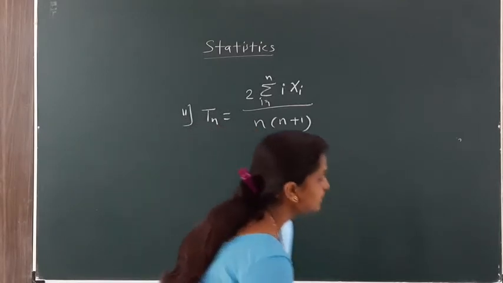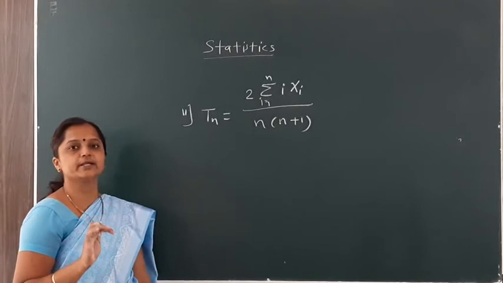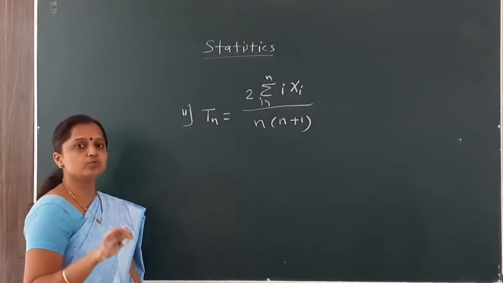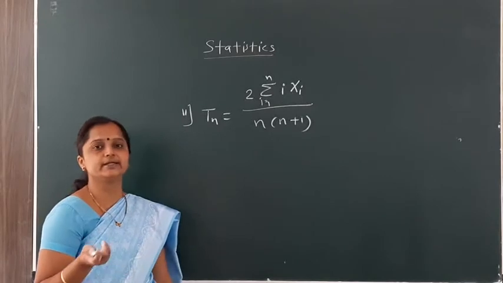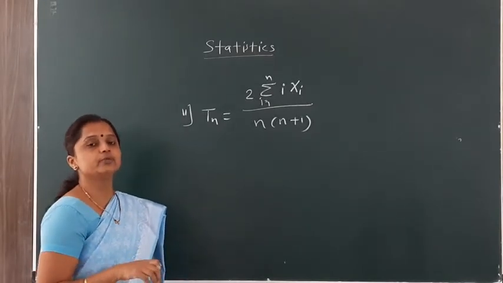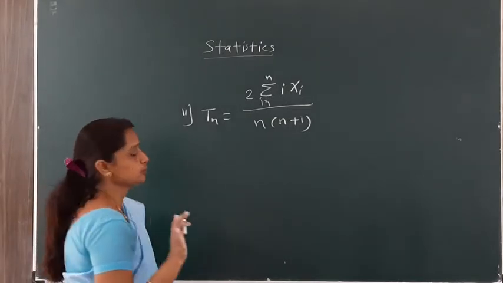In the same way, here we find the expected value of Tn and also the variance of Tn. Then we take limits of both as n tends to infinity, and check whether it is a consistent estimator or not. Same procedure.